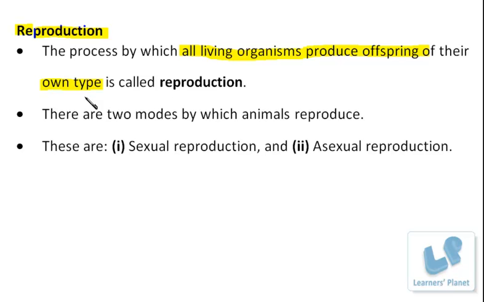Now if this is happening, can you imagine why it is so? What is happening during this process due to which the organisms which are produced are similar to their parental generations? What happens is the transmission of characters. Whatever code is there for the characteristic features in the parental generation is transmitted to the next generation. And when this transmission occurs, definitely the information, the physical appearance or the basic constitution of that new offspring will be identical or similar to the previous generation.